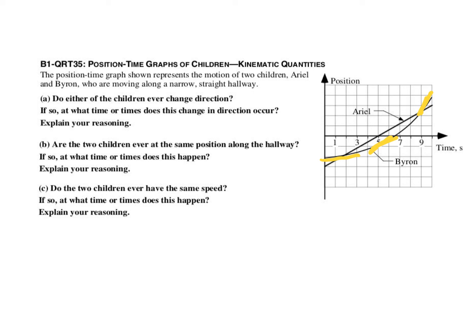Part B. Are the two children ever at the same position along the hallway? If so, at what time? Well, being at the same position means having the same coordinate, that x sub Ariel equals x sub Byron. Equality in algebra is the same as intersection on a graph, so where the two position graphs intersect is when they have the same position. That happens at 2 seconds, and it happens at 9 seconds.